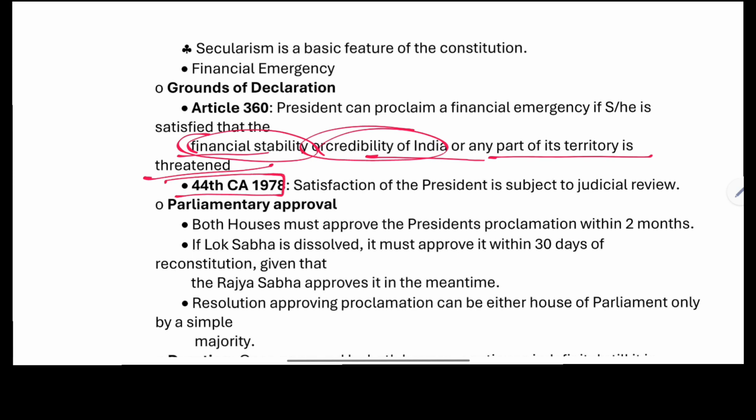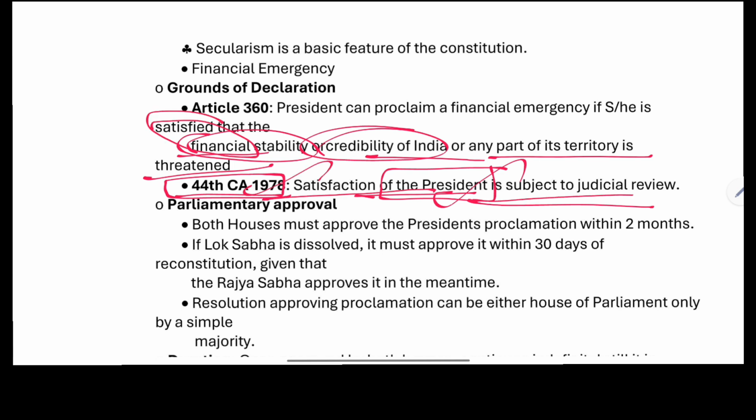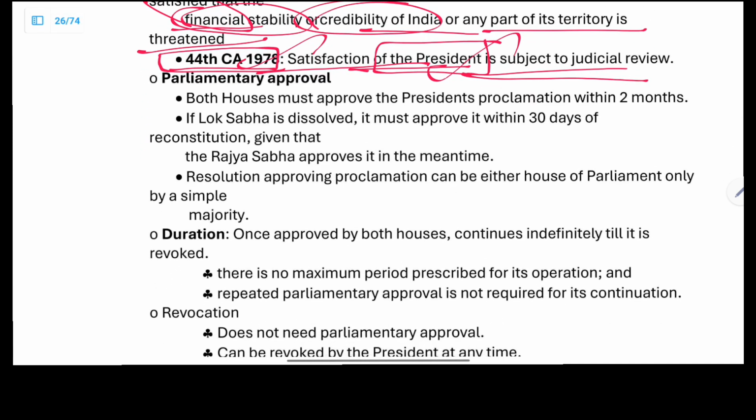Now, what is the 44th Constitutional Amendment Act? The satisfaction of the president, when the president is satisfied, is subject to judicial review. This act is mentioning that his satisfaction is subject to judicial review. Even if it is not mentioned, we are going to have judicial review anyhow, but this act specifically mentions it. The 44th Constitutional Amendment Act has its changes in Article 352 National Emergency, Article 356 President's Rule, and Article 360 as well. Article 360 is related to the financial emergency.